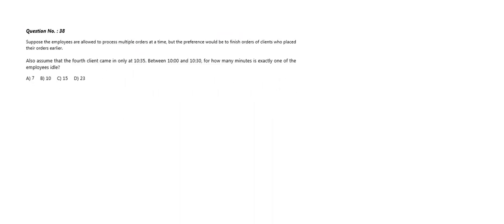So now let's proceed to our next question, that is question number 38. Question 38 says, suppose the employees are allowed to process multiple orders at a time. Exactly as our previous questions, this question also allows the employees to process multiple orders at a time, but the preference would be to finish orders of clients who placed their orders earlier. In our previous question also we had to give preference to the clients who came first. So this question is similar. Now let's check what we need to provide for this question.